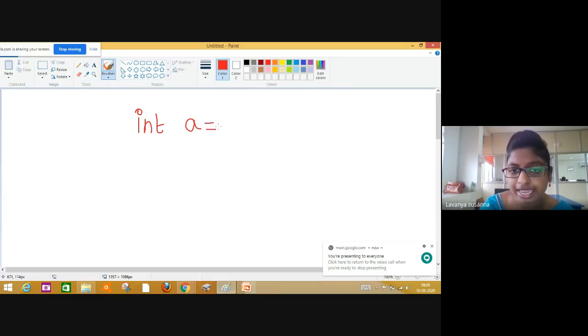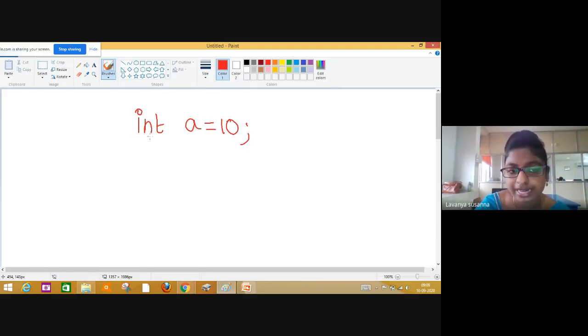Again I am assigning a value 10. So in this way you will declare a normal variable. What is the data type here I have specified? Integer. Next A. A is a variable name. Next I have assigned some value. You know that every variable will hold only one value. A equal to 10.